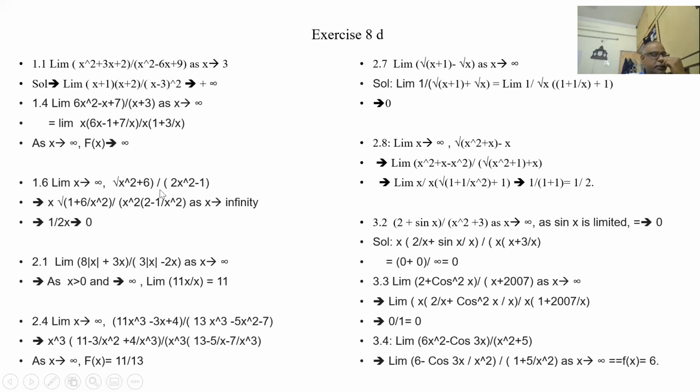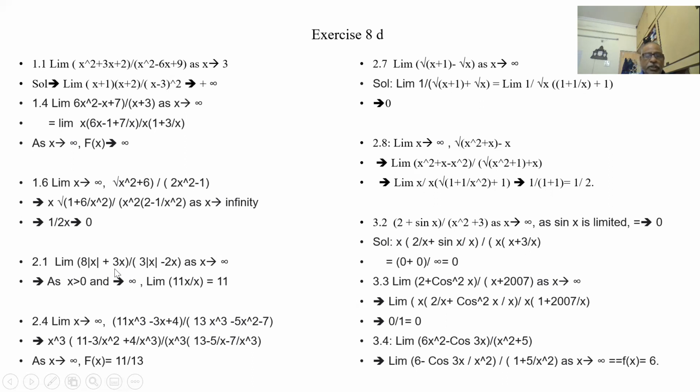Let us see this: limit of x tends to infinity, root of x square plus x. I am taking x outside. So x into root of 1 plus x by x square, by, if I am taking out x square here, x square into 2 minus 1 by x square. As x tends to infinity, there is an x in the bottom, so it is tending to 0. This 6 by x square is 0. This 1 by x square is 0. So 1 by 2x is remaining. This is also tending to 0.